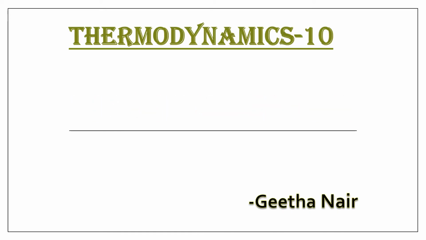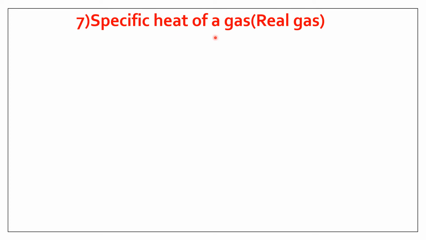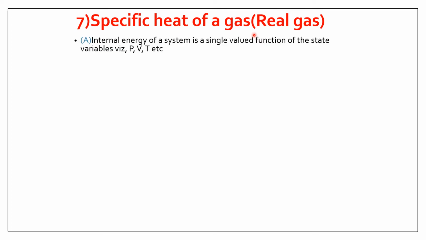This is the 10th part of the series of thermodynamics where we will see the 7th application of first law of thermodynamics. That is, we will find the specific heat of a real gas. Specific heat of a real gas. Internal energy of a system is a single valued function of the state variables, that is pressure, volume, temperature, etc.